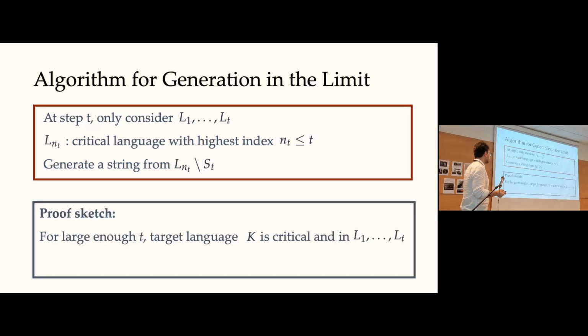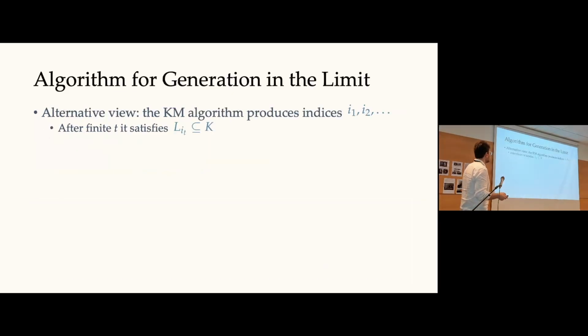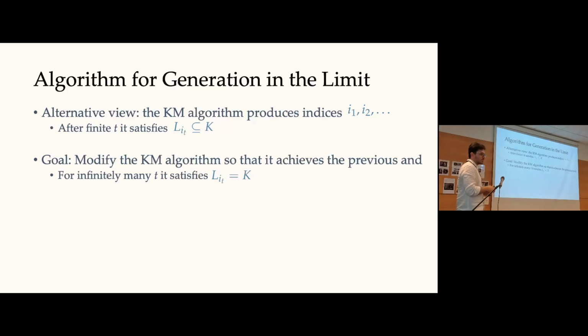An alternative way to think about this algorithm is that it produces a sequence of indices, and it has the guarantee that after finitely many time steps, all the indices it outputs correspond to languages that are subsets of the true one. So it never outputs the index of a language that contains elements outside of the true target K.